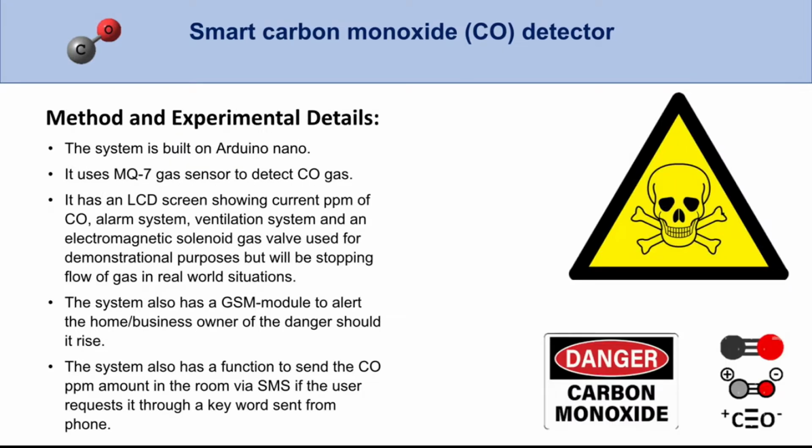Method and experimental details. The system is built on Arduino Nano. It uses an MQ7 gas sensor to detect CO gas. It has an LCD screen showing the current ppm of CO, an alarm system, a ventilation system, and an electromagnetic solenoid gas valve used for demonstrational purposes but will be stopping the flow of gas in real-world situations. The system also has a GSM module to alert the home or business owner of the danger through SMS. The system also has a function to send the CO ppm amount in the room via SMS if the user requests it through a keyword sent from a phone.